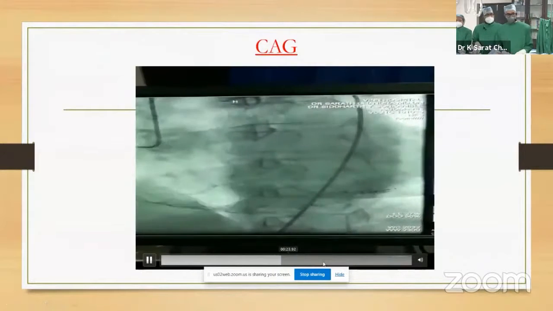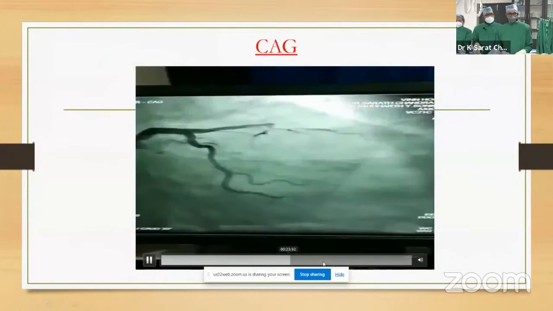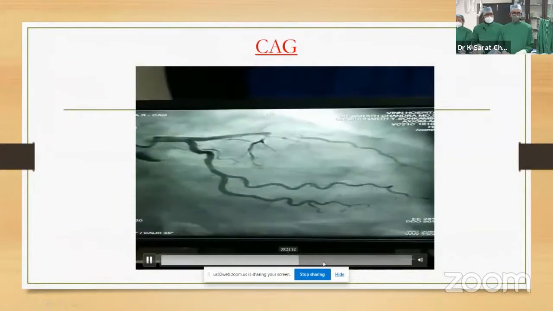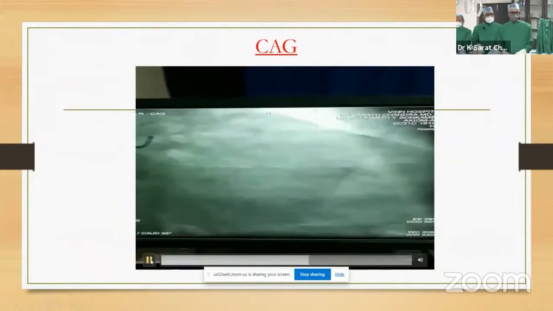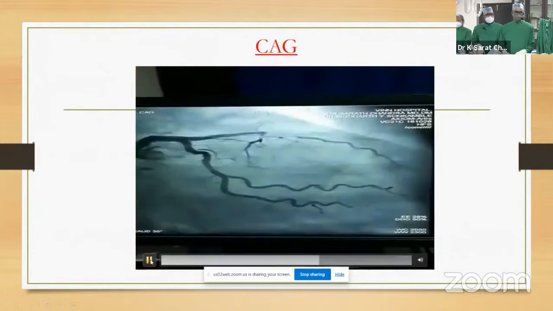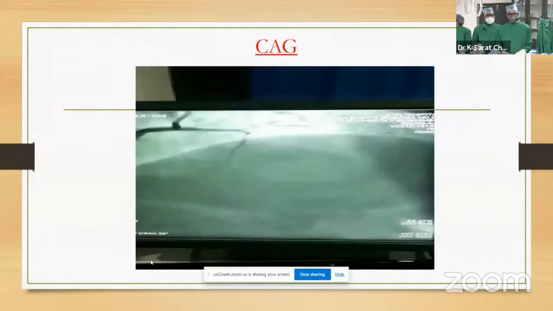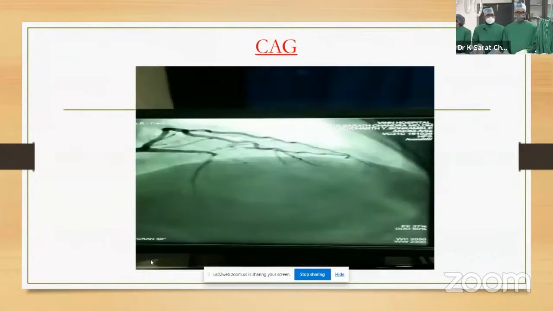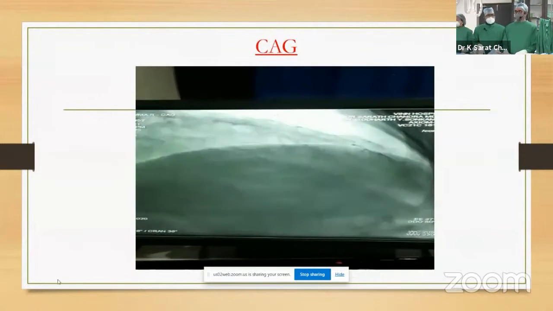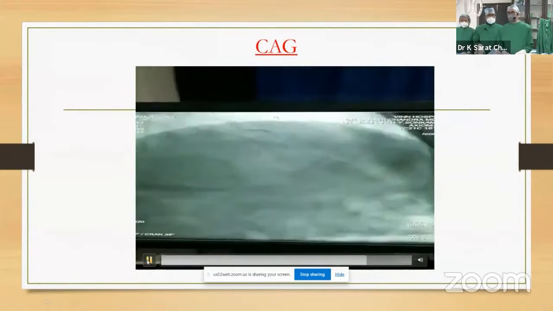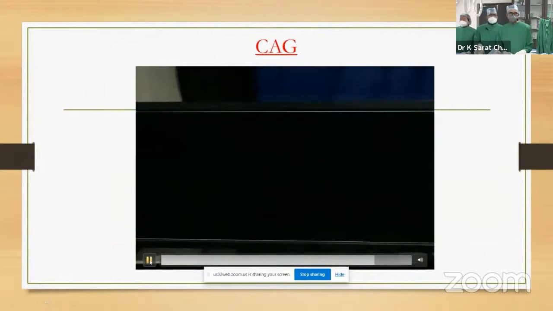Abhinav, can you further drag it? Yeah, this is the left coronary. Again, left main is normal. The circumflex is normal. Basically, what you have is a mid-LAD complete occlusion, near complete occlusion. And there is a large diagonal, which is coming just a little below the total occlusion.